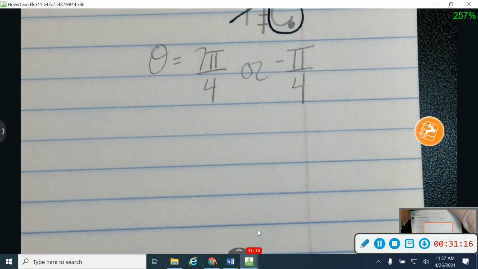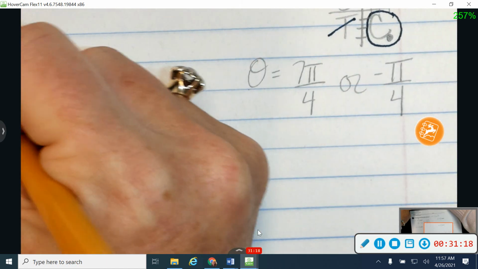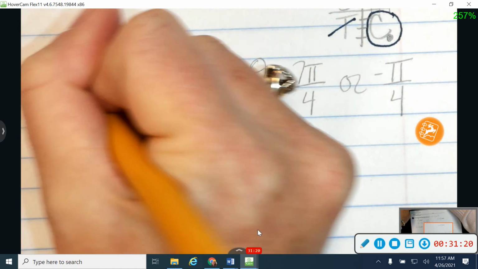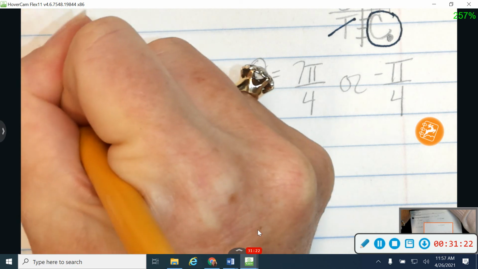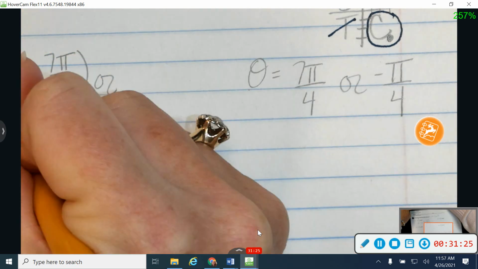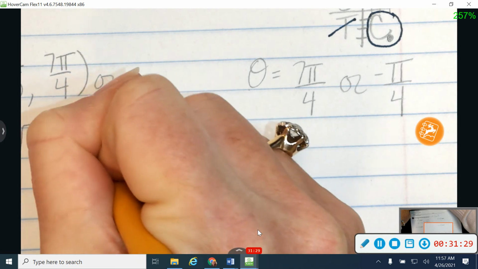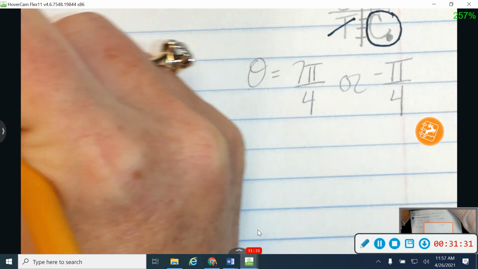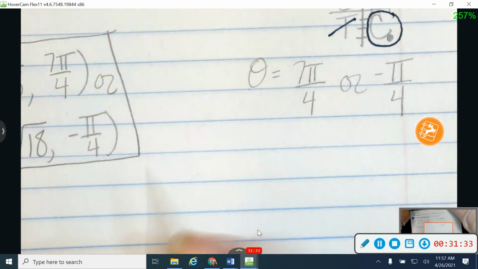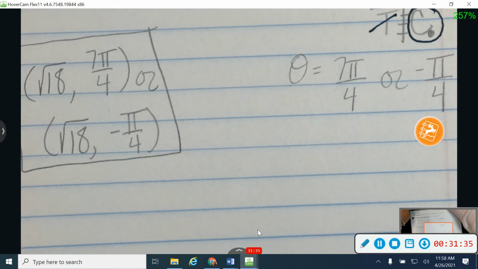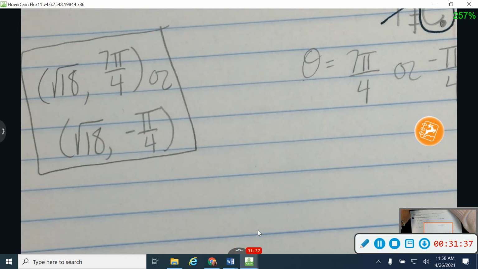So my answer then is either the square root of 18 with 7 pi/4 or the square root of 18 with -pi/4. Again, you don't need to answer both. One or the other will be fine, whichever one you prefer. That was kind of a lot today, and it's a lot of tricky stuff, so be sure you get some practice with that.